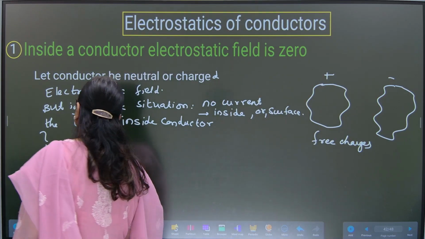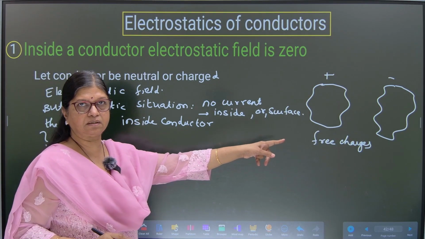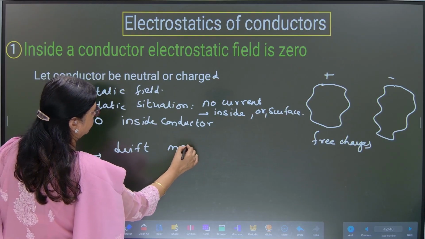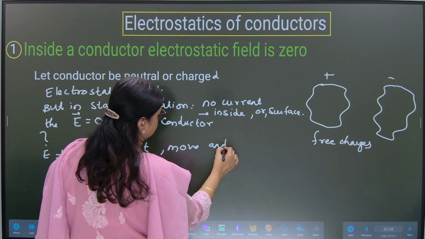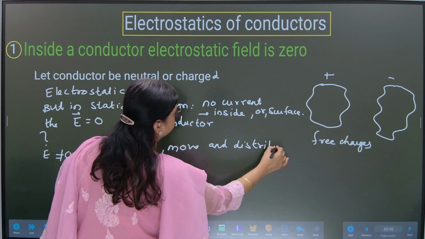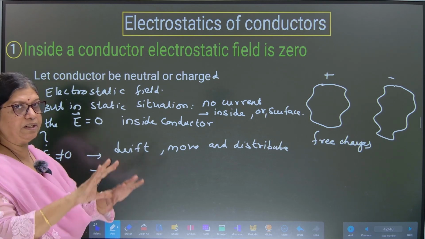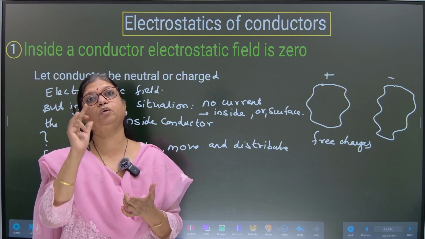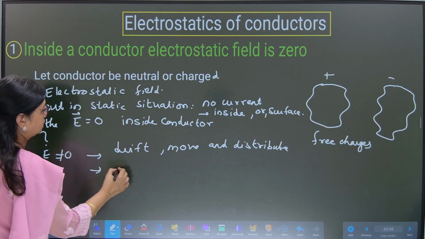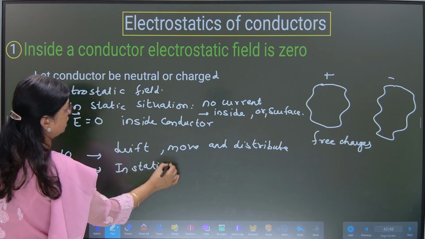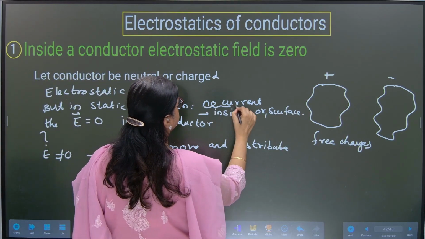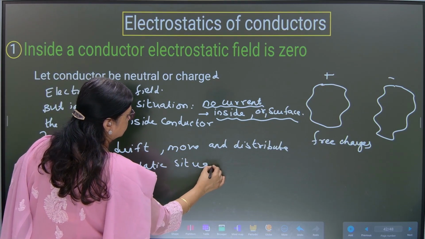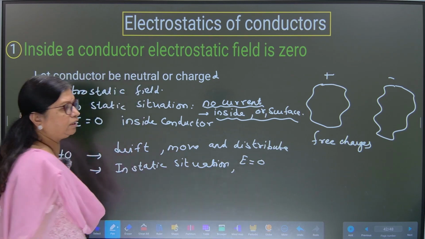So in the presence of a non-zero electric field, these free charges will drift, move and distribute themselves in such a way that in static situation, the electric field inside is 0.